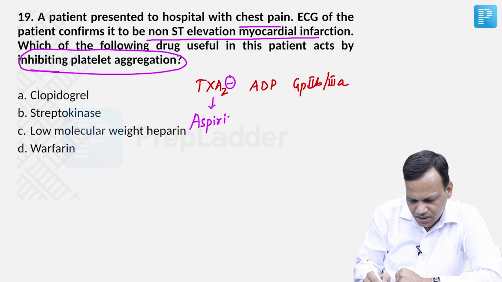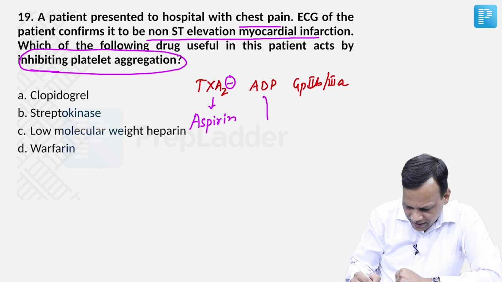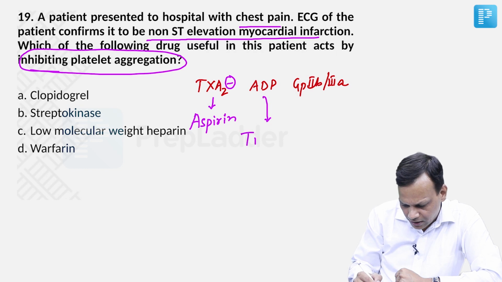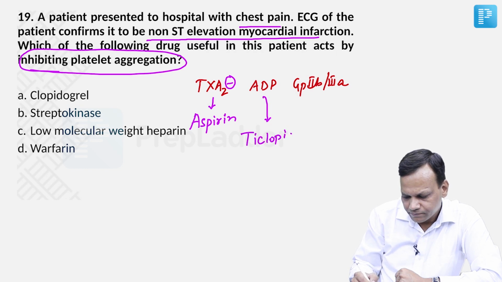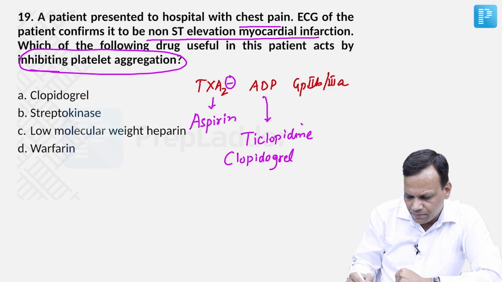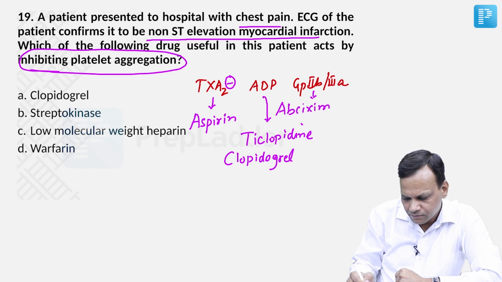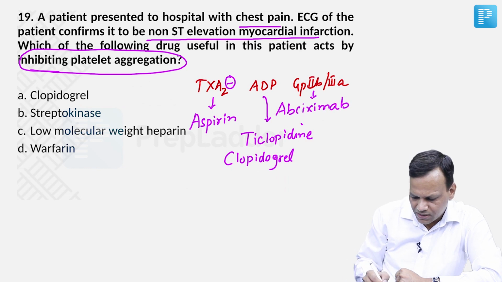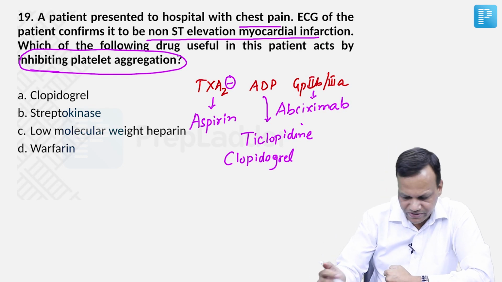Aspirin inhibits thromboxane A2. But the drugs which inhibit ADP are ticlopidine and clopidogrel. And the drug which inhibits 2b/3a is abciximab. You can remember these mechanisms from the names themselves.